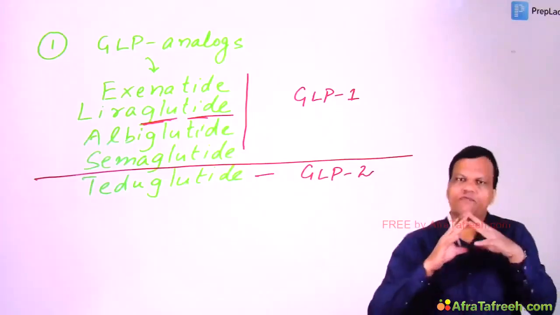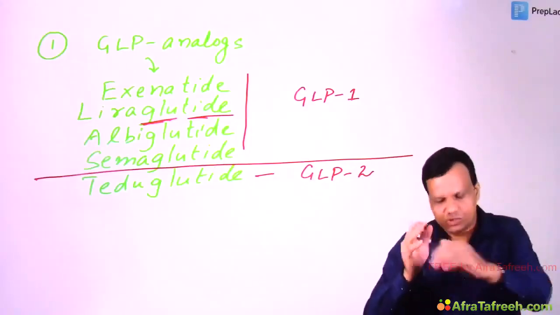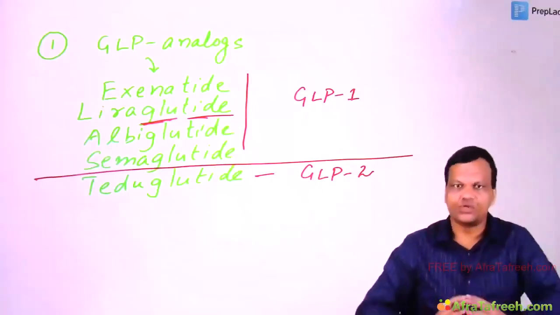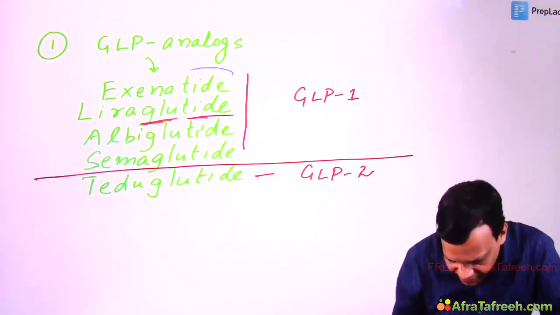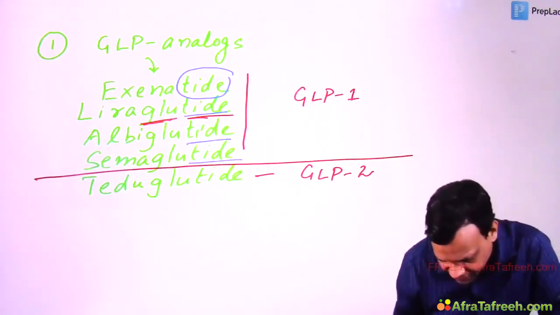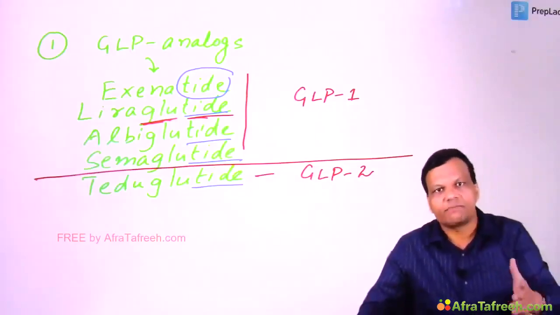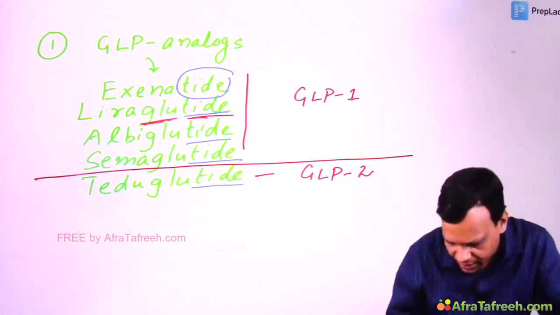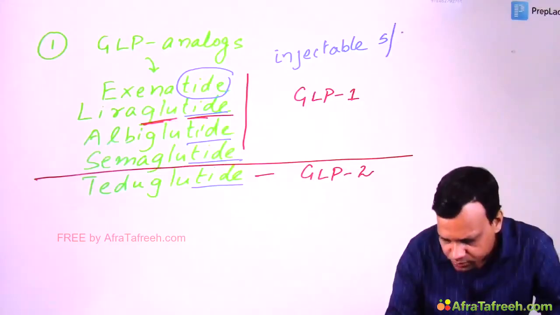Now coming to GLP-1 analogs first. We discussed that GLP secretes insulin, so these will also secrete insulin, which will decrease the blood sugar. So these drugs can be used in diabetes. From the name you can find they end with tide. Tide means they are peptides, and if they are peptides, they cannot be given orally. Clear? So all of them are injectable drugs, number one. They are injectable drugs given by the subcutaneous route.